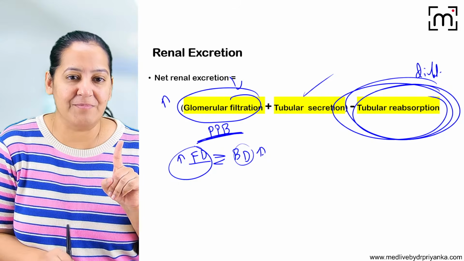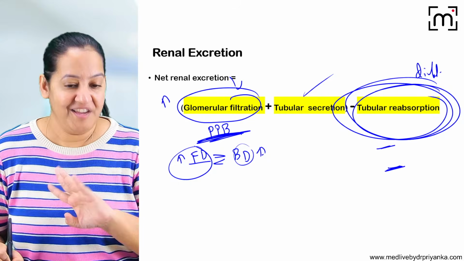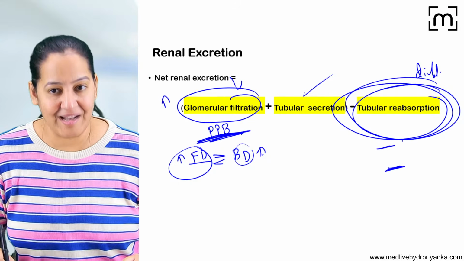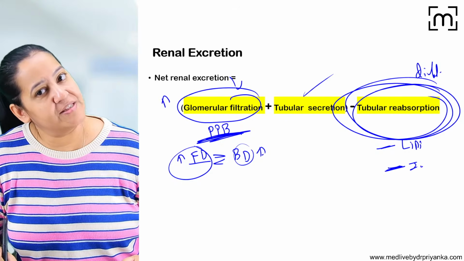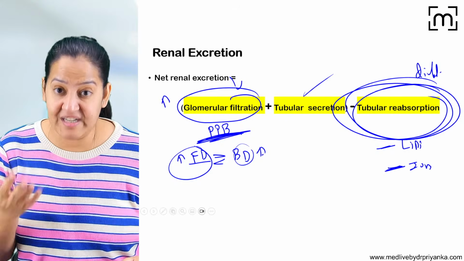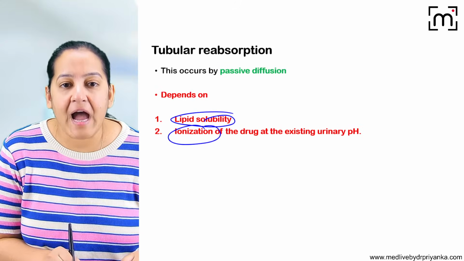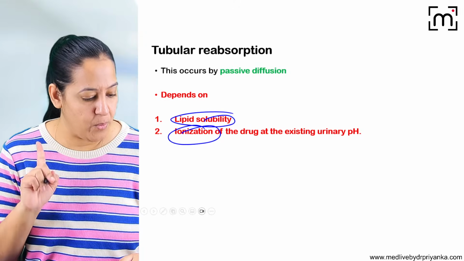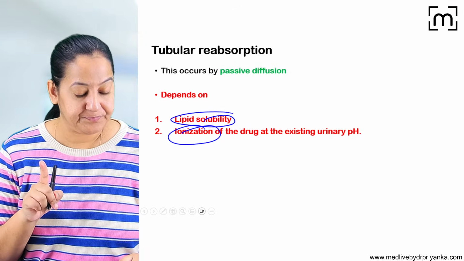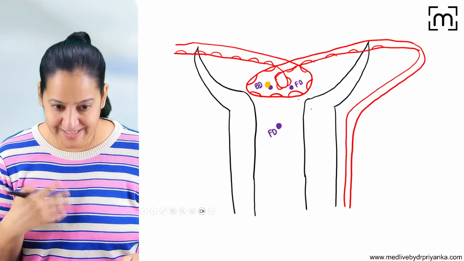In filtration, there was only one factor, plasma protein binding. Here we have two factors. Here plasma protein binding doesn't matter. Here it is lipid solubility and ionization of the drug. These are the two factors which will decide the reabsorption of the drug. One is lipid solubility and one is ionization of the drug. Let me explain one by one.